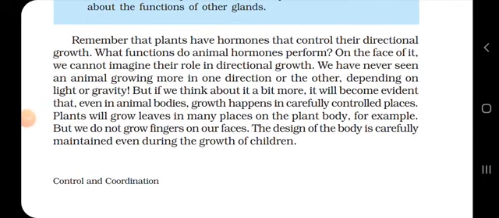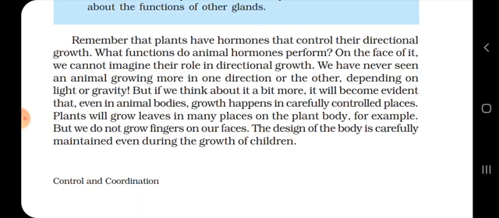Remember that plants have hormones that control their directional growth. What functions do animal hormones perform? On the face of it, we cannot imagine their role in directional growth. We have never seen an animal growing more in one direction or the other. There is always an equal proportion in all the directions of growth of animals, depending on the light or gravity.